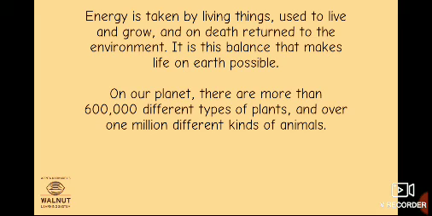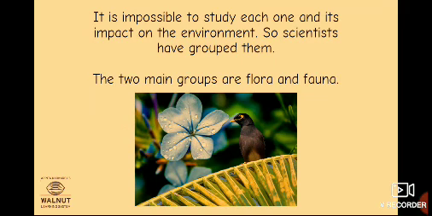On our planet, there are more than 600,000 different types of plants and over 1 million different kinds of animals. It is impossible to study each one and its impact on the environment, so scientists have grouped them. The two main groups are flora and fauna.